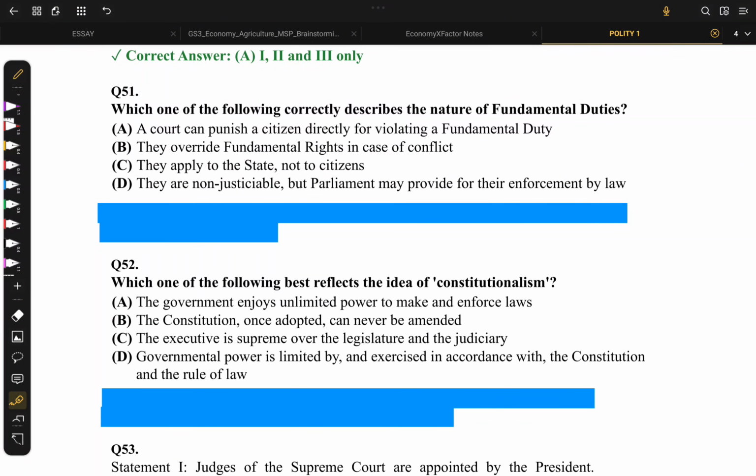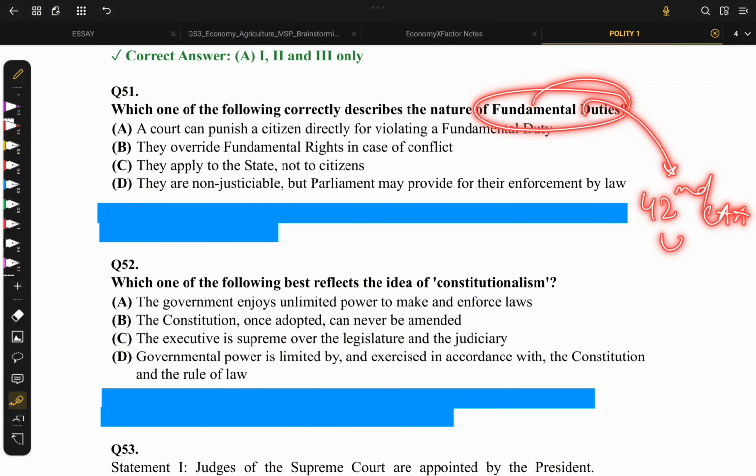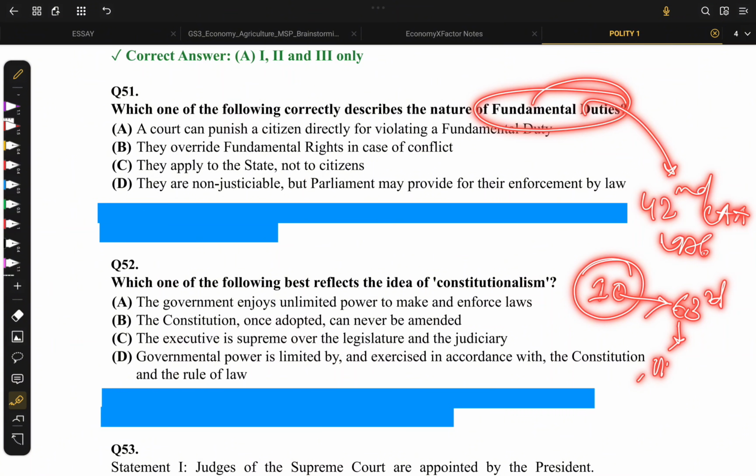Moving on to the next question. Which of the following correctly describes the nature of fundamental duties? Fundamental duties were added by 42nd Constitutional Amendment Act 1976. Initially, they were only 10, and through 63rd Constitutional Amendment Act we added the 11th one related to right to education.